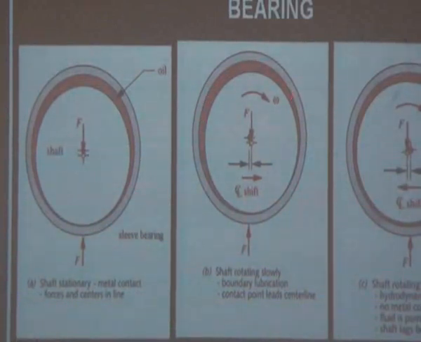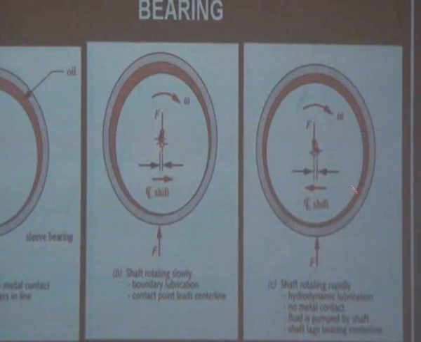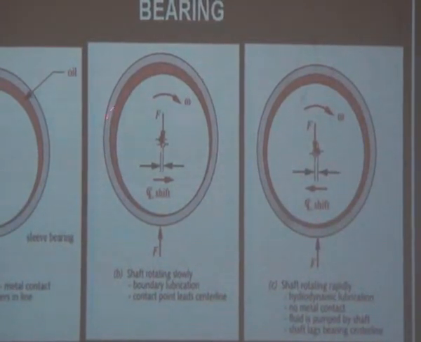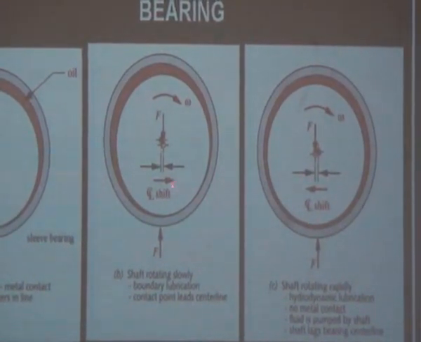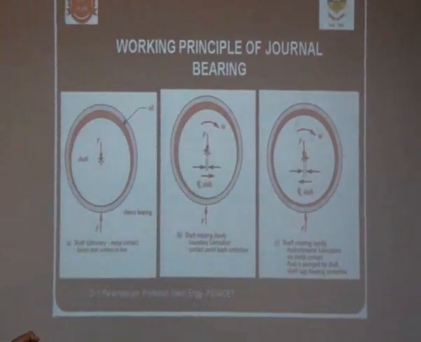While the bearing moves at a certain speed, here we can see the shaft, that is the journal, and the bearing being separated in this diagram, which shows the running condition.